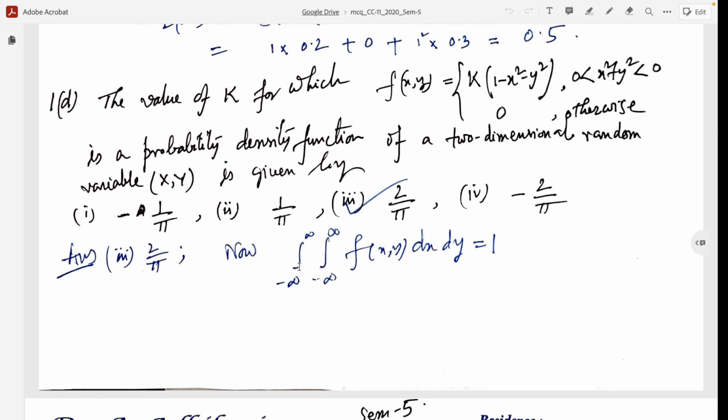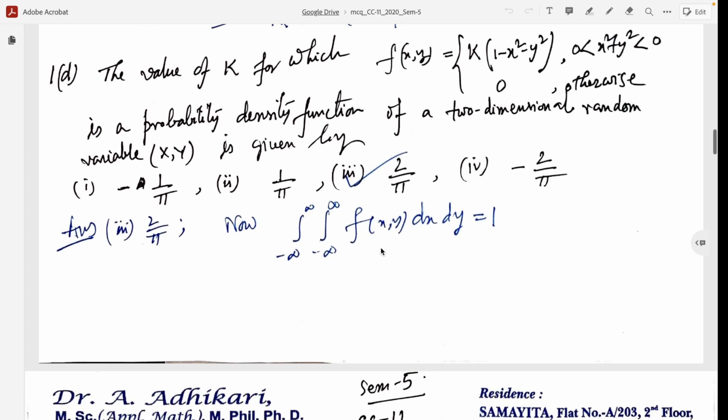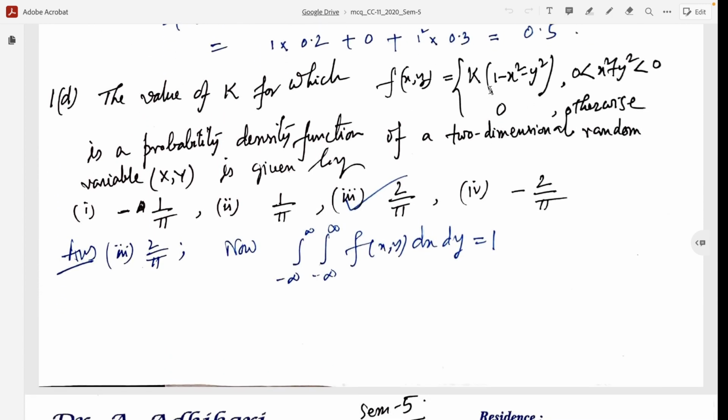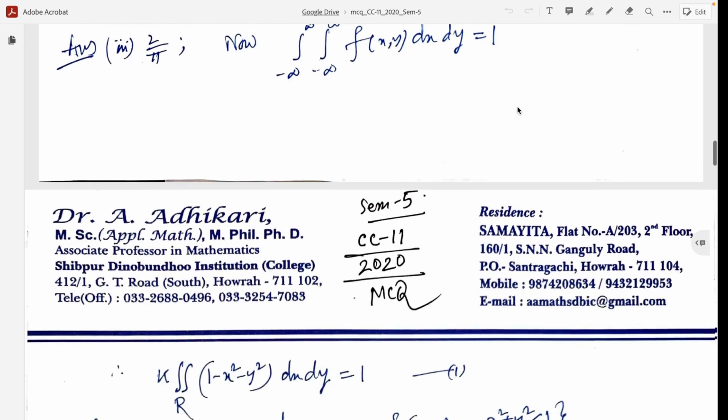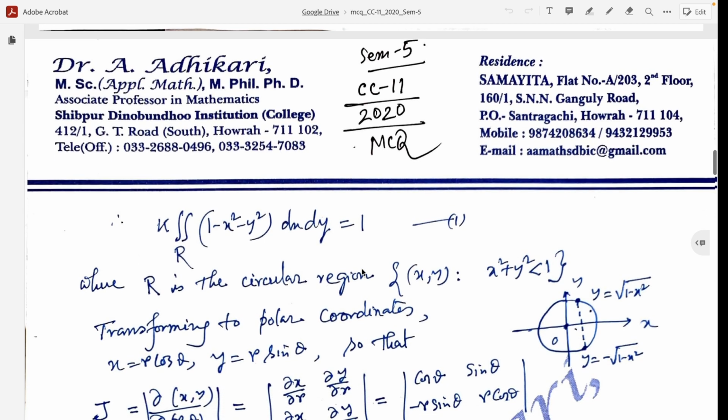Now we know the double integration, both from minus infinity to infinity, where x ranges from minus infinity to infinity and y ranges from minus infinity to infinity, of f(x,y) dx dy equals 1 for a continuous distribution. This f(x,y) is the probability density function, with the value k(1 minus x square minus y square). So put this k into the double integration over the region R of (1 minus x square minus y square) dx dy equal to 1. Here R is the circular region.